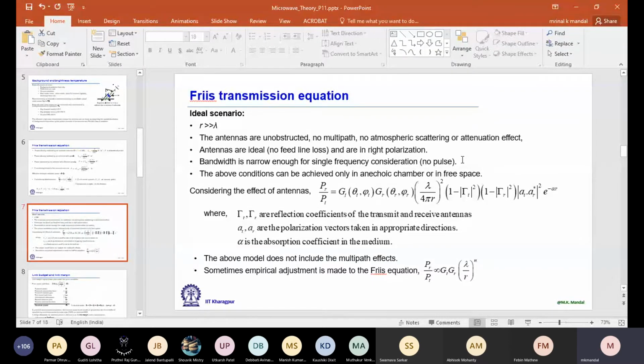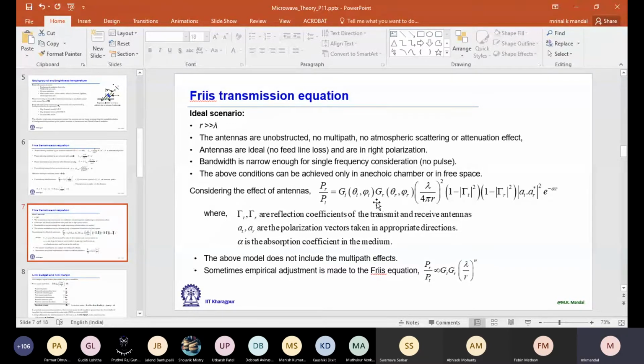Now, if you have some tilt between the transmitter and receiver, then it will just receive a component in the transmitter direction. So when I rotate it by 90 degrees, say the transmitter is vertical, but the receiving antenna is in the horizontal direction, ideally it should not receive any power because it becomes perpendicular. So that is called polarization mismatch.